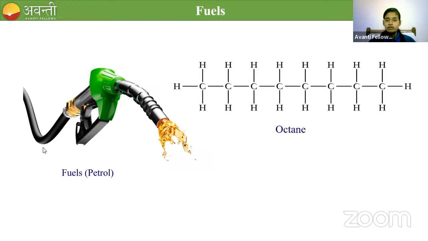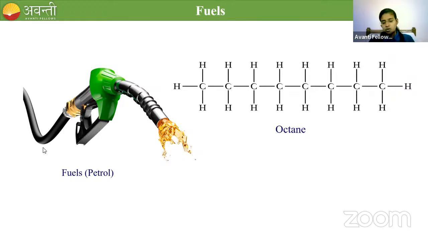Here in this compound we have 8 carbons. An 8-carbon hydrocarbon is called octane. Clear? Octane is an organic compound which is present inside the fuel called petrol.